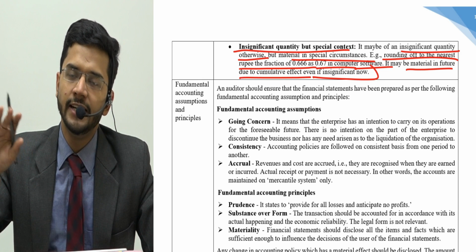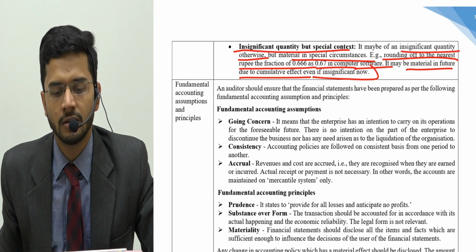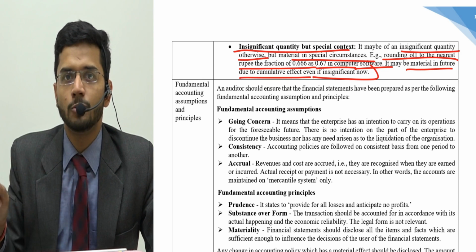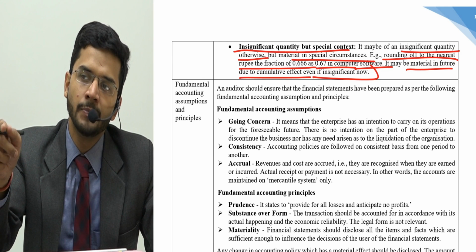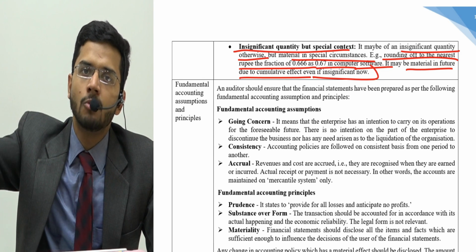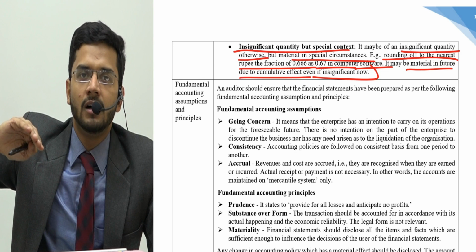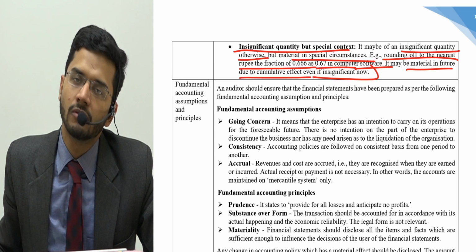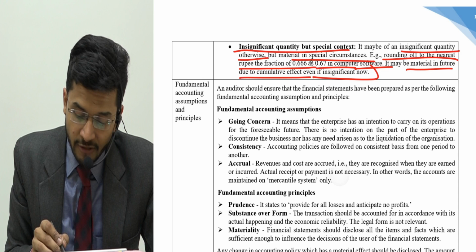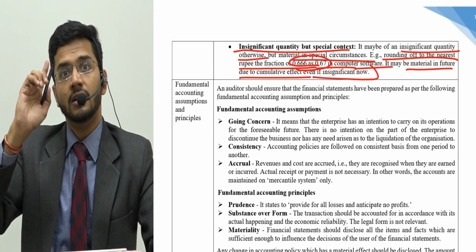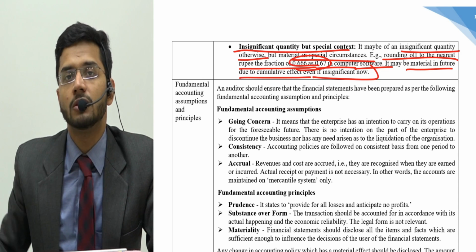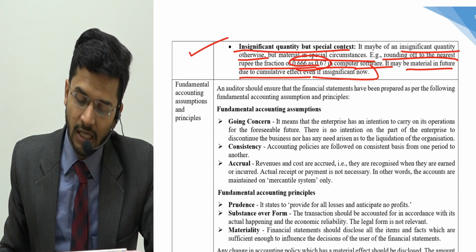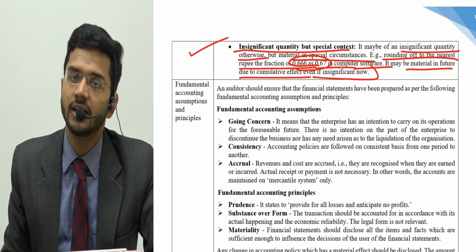If you have already fed into the accounts software that 0.66 should be taken as 0.67, then it will have a ripple effect, which means it will multiply as it goes forward. So although individually insignificant, it will have a large impact in future. So this is a material item, even if individually it is insignificant.